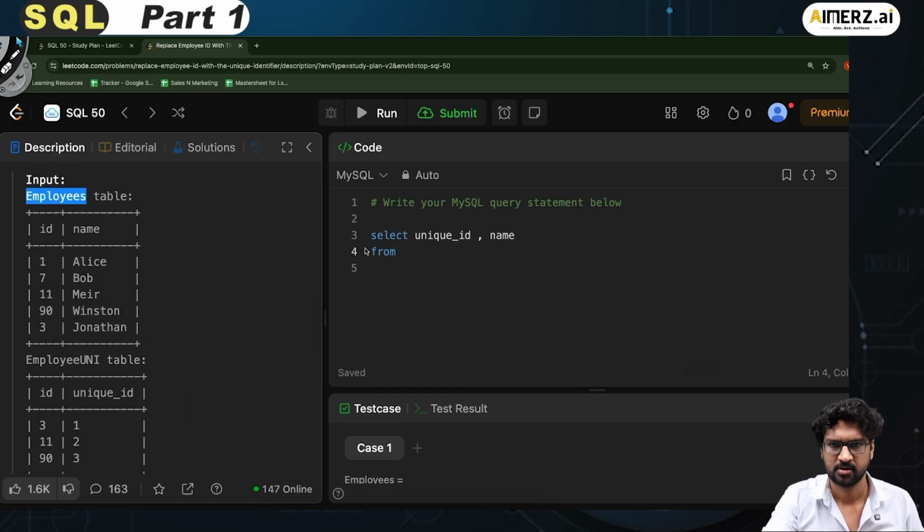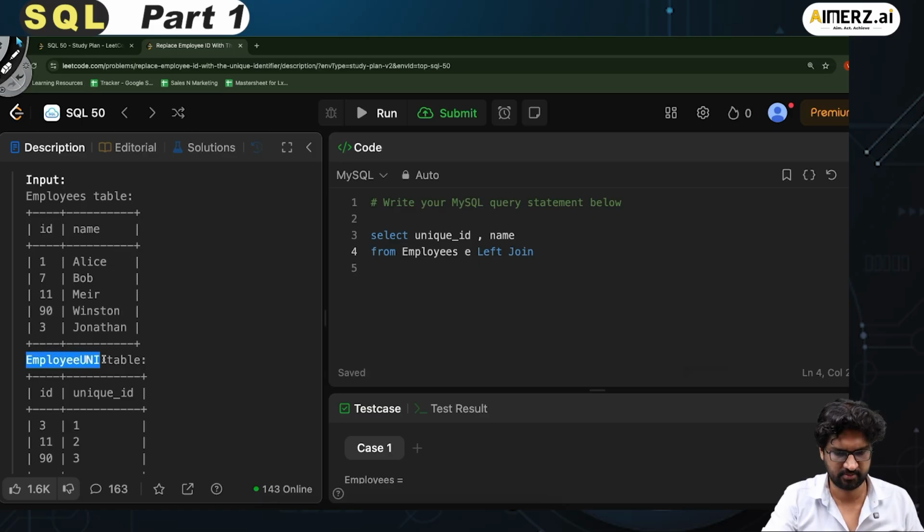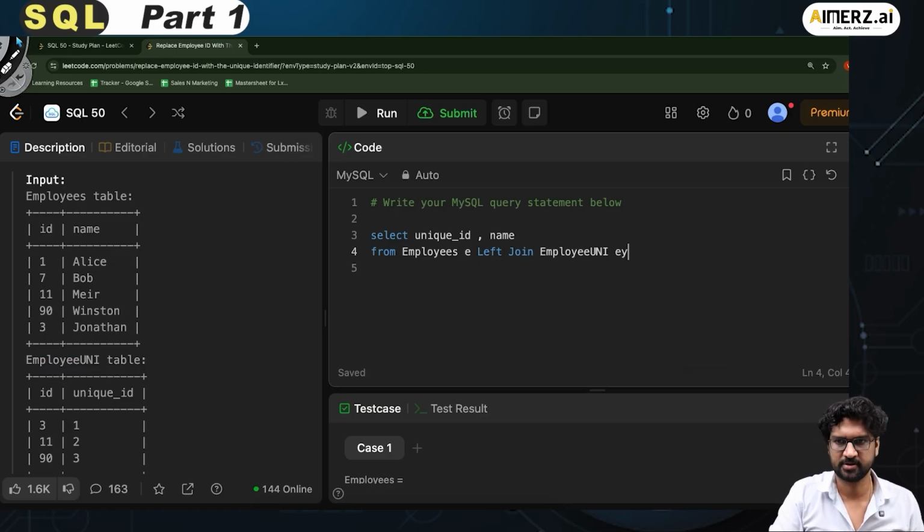Let me copy this and paste it as employees E. And then I say left join and I call it employee UNI. This is another table, and let me call it EU. And for doing the join, I call on and I say that e.id should be equal to eu.id.